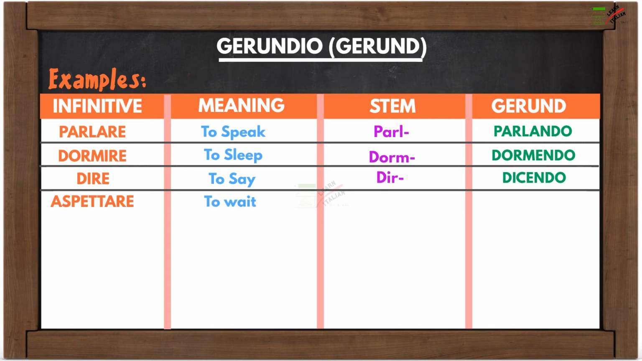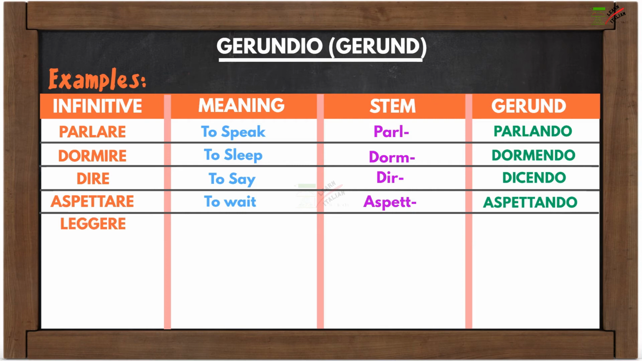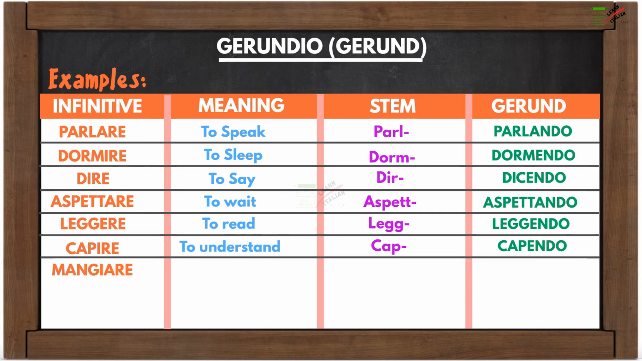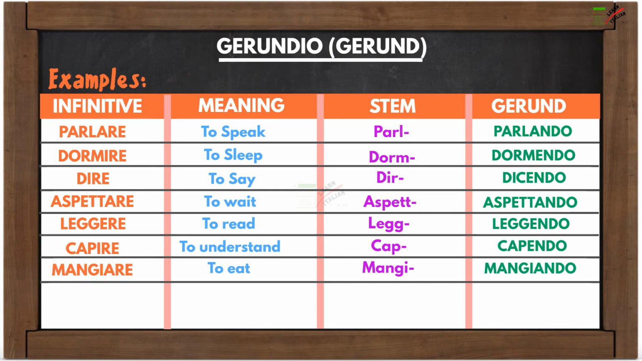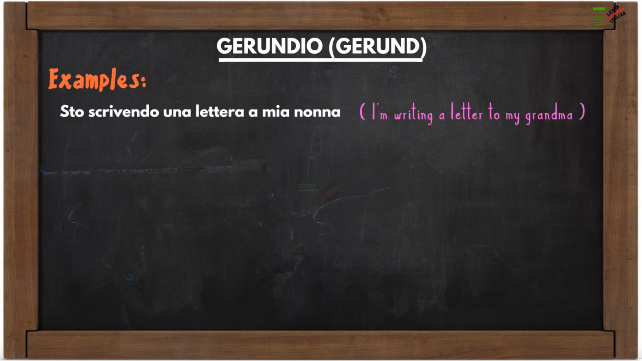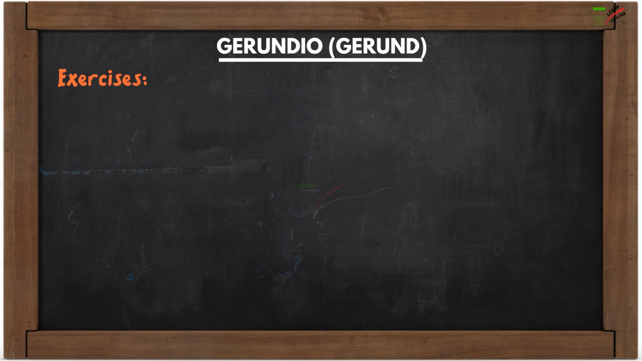Aspettare, to wait. Aspett. The gerund becomes aspettando. Leggere, which means to read. The gerund becomes leggendo. Capire becomes capendo. Mangiare becomes mangiando. Pensare becomes pensando. Sto scrivendo una lettera a mia nonna. I'm writing a letter to my grandma.